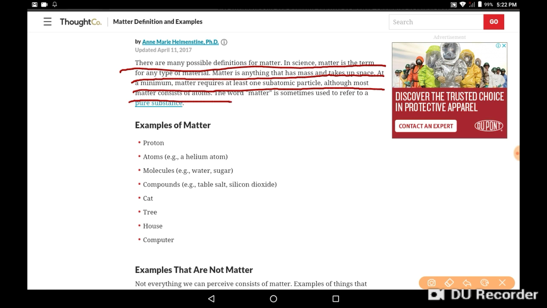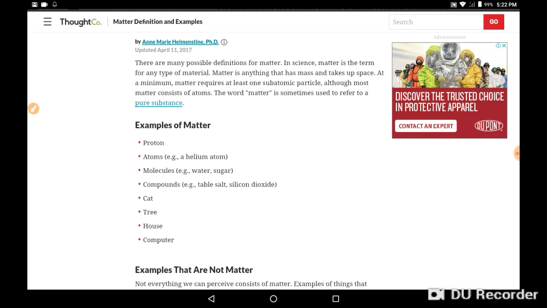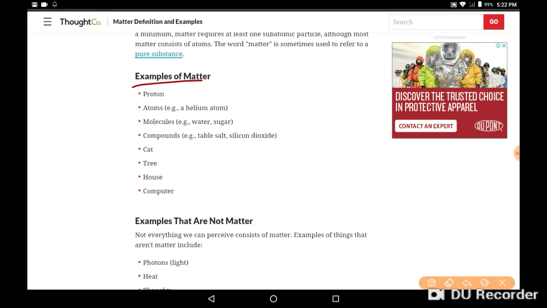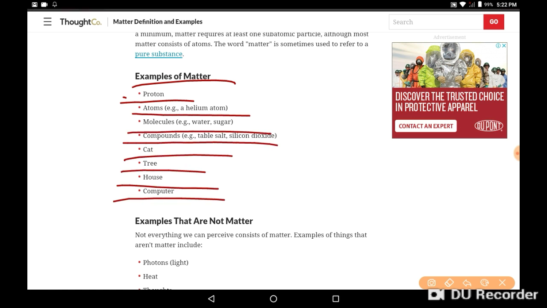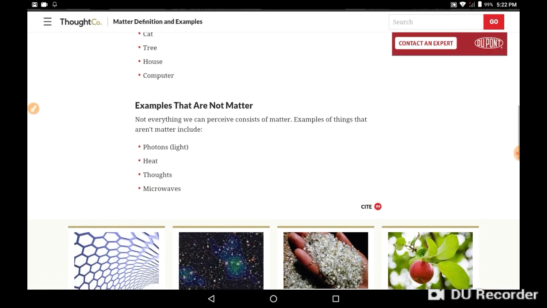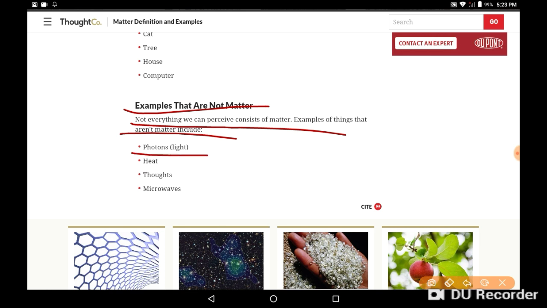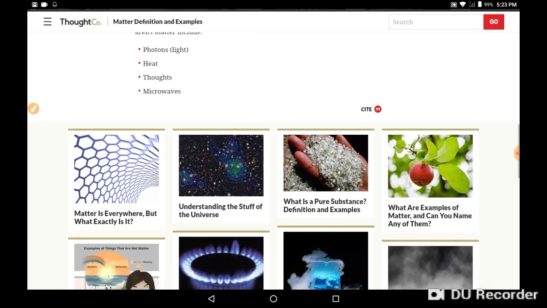Matter requires at least one subatomic particle. So matter consists of atoms. The word matter is sometimes used to refer to a pure substance. Examples of matter: protons, atoms, molecules, compounds, cat, tree, house, computer, example, etc. Examples that are not matter: photons, heat, light, thoughts, microwaves.